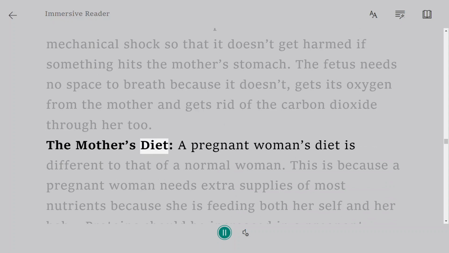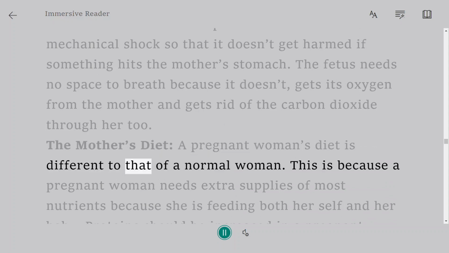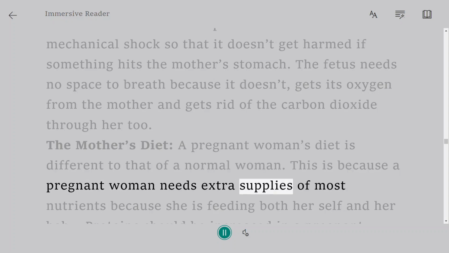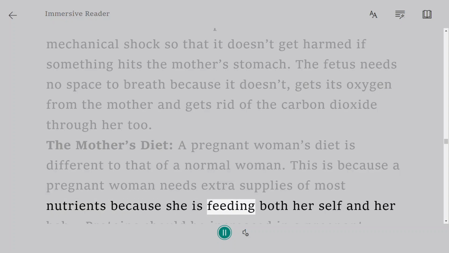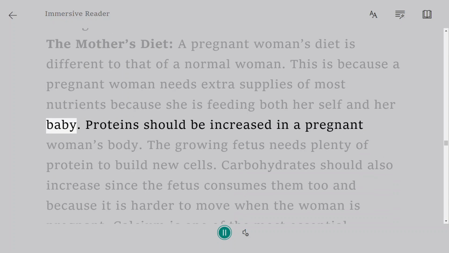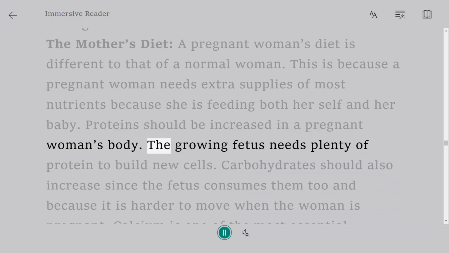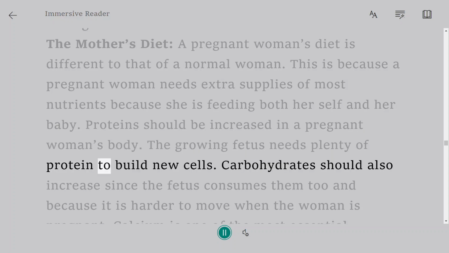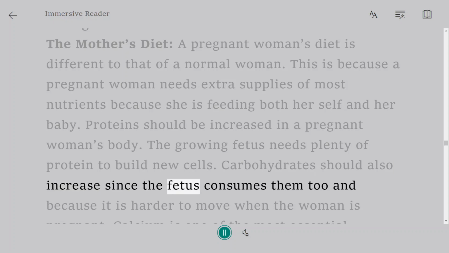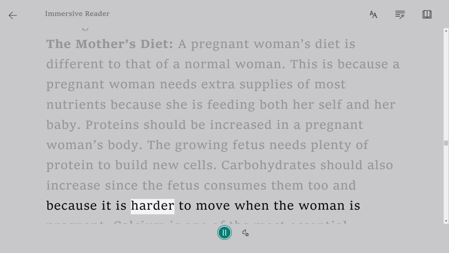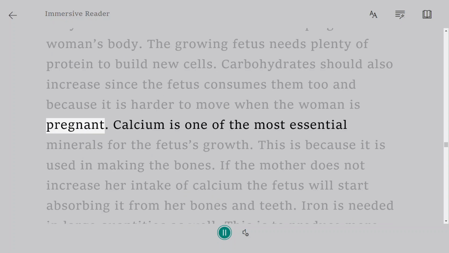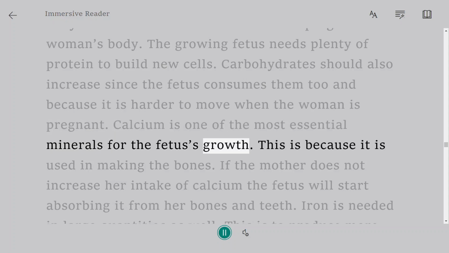The mother's diet, a pregnant woman's diet, is different to that of a normal woman. This is because a pregnant woman needs extra supplies of most nutrients because she is feeding both herself and her baby. Proteins should be increased in a pregnant woman's body. The growing fetus needs plenty of protein to build new cells. Carbohydrates should also increase since the fetus consumes them too, and because it is harder to move when the woman is pregnant.